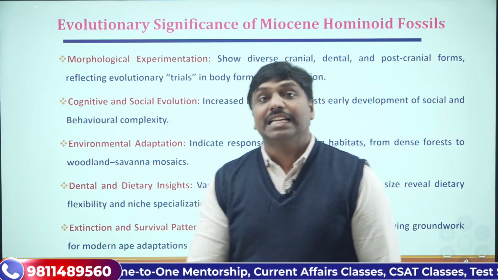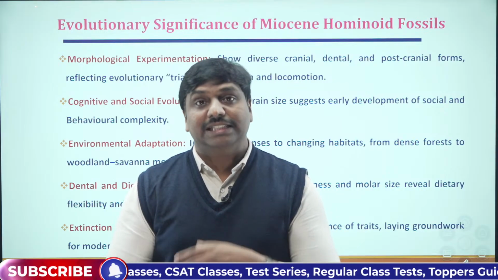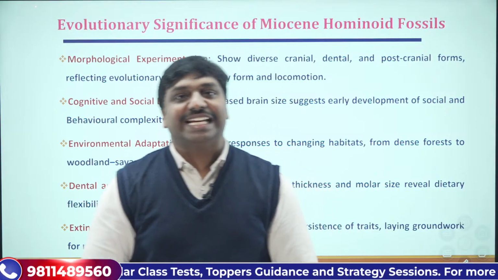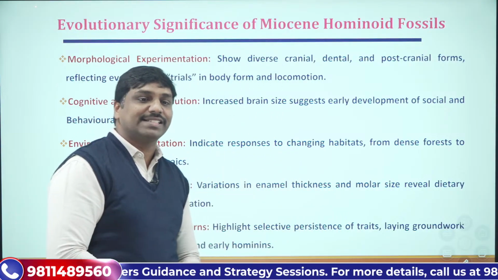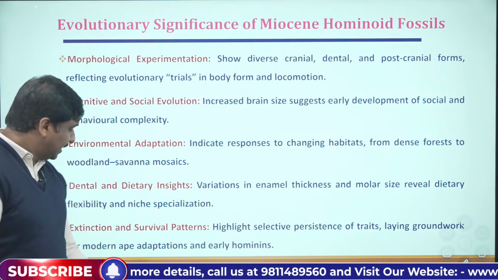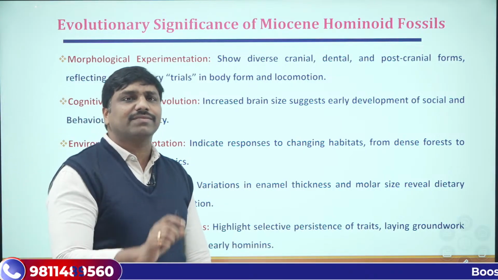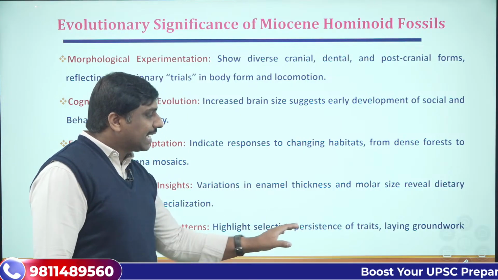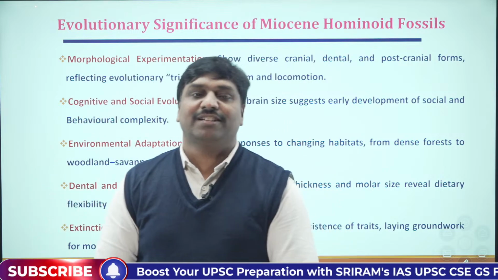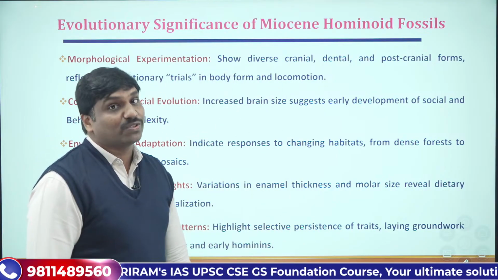So this further exemplifies and explains the adaptation of the probable ancestors of humans and apes to the changing environment and climatic patterns. Further, dental and dietary insights was another thing. Then extinction and survival patterns. These will systematically highlight the selective persistence of traits, how nature selects the fittest. That we can also understand from these Miocene hominoid fossils.